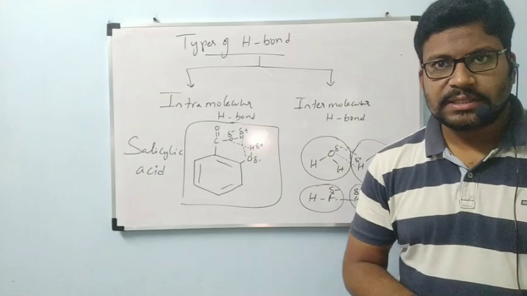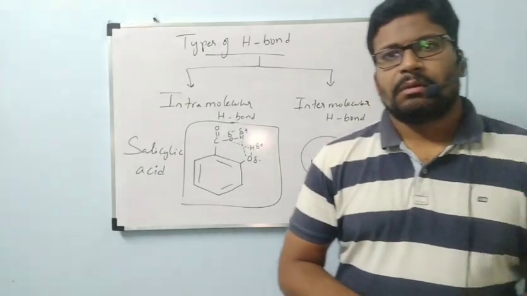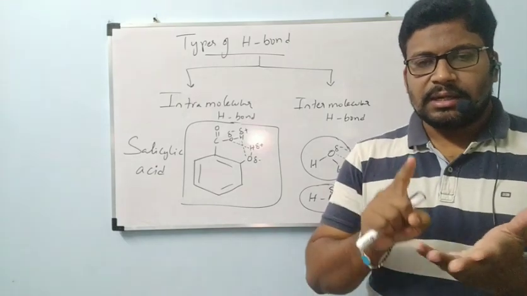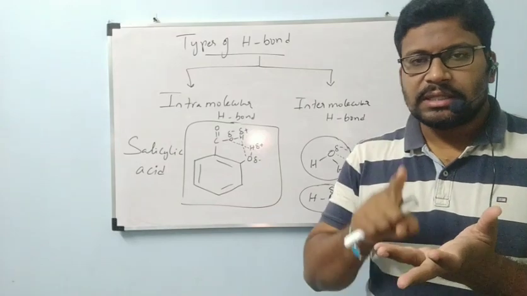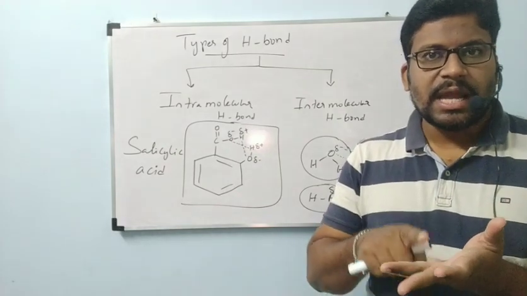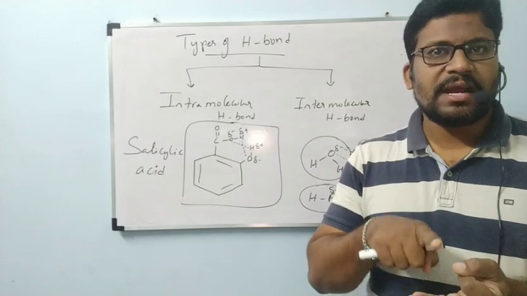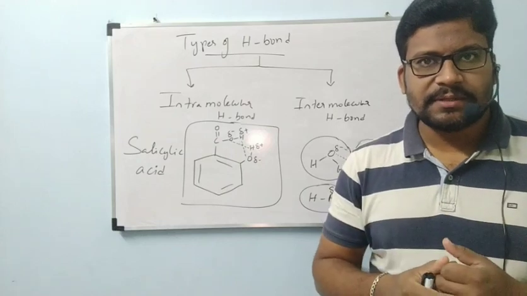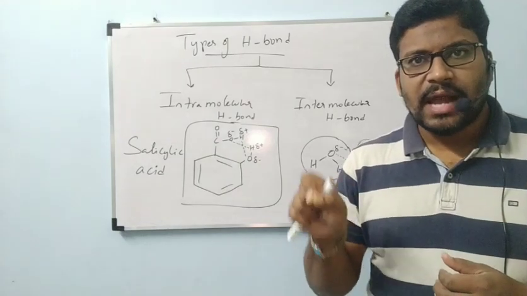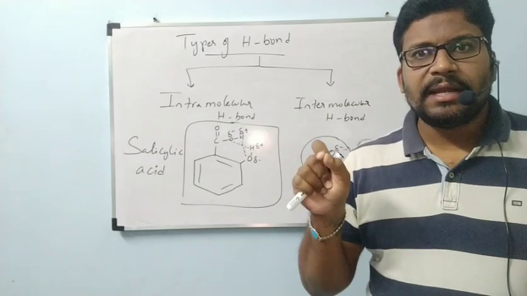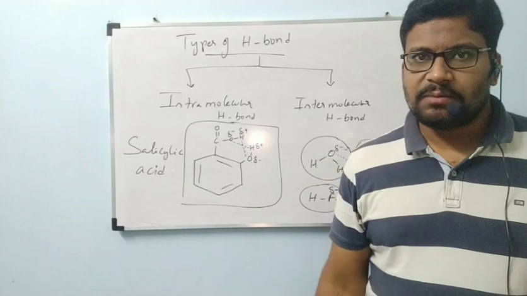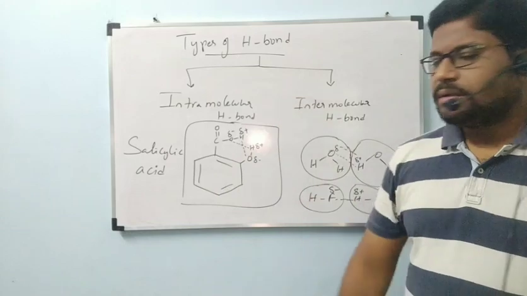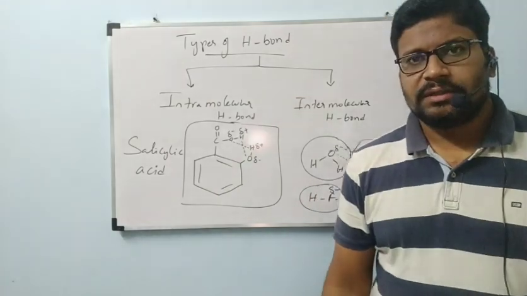Among intermolecular forces, hydrogen bond is the strongest force. So consider the substance which has hydrogen bond, the substance which has dipole-dipole forces, and the substance which has the third type of force, Van der Waals force. Among these three types of solids, the solid which has hydrogen bond will have high melting and boiling points, because that is the strongest intermolecular force. Among these three solids only I am telling. In the previous class I also told the order of forces.